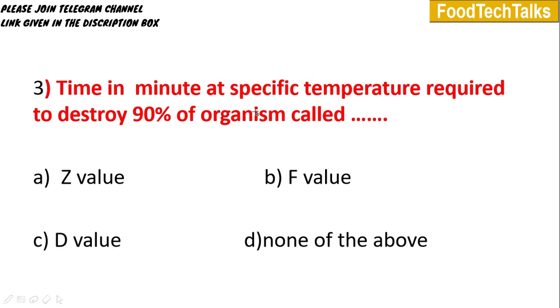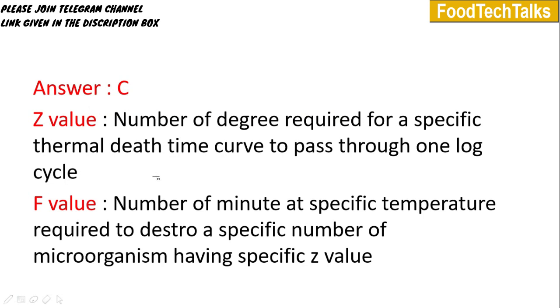Third question. Time in minutes at a specific temperature required to destroy 90% of organisms is called: A. Z value, B. F value, C. D value, and D. none of the above. Answer is option C, D value. D value is the time in minutes at a specific temperature required to destroy 90% of the organisms.